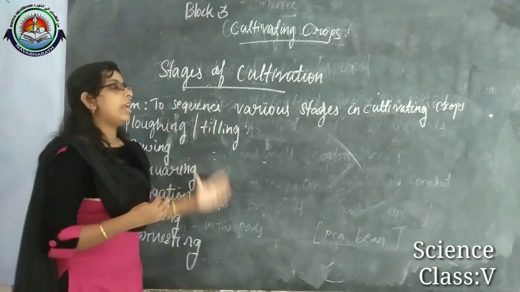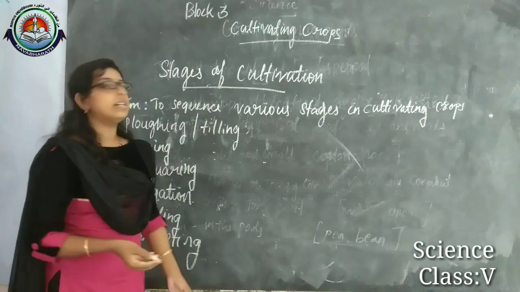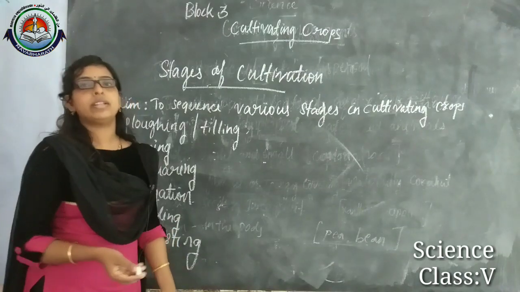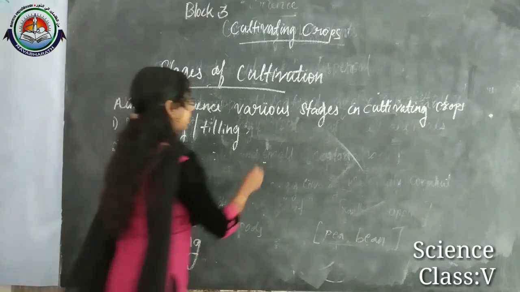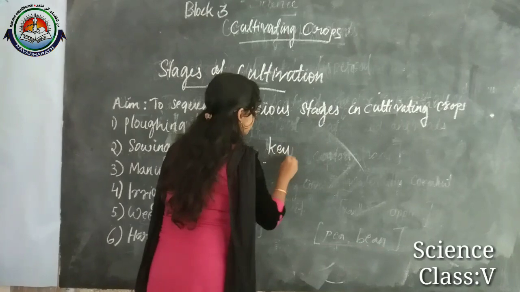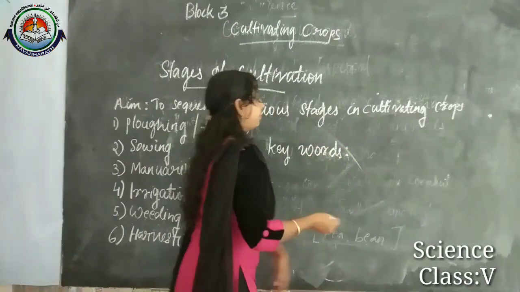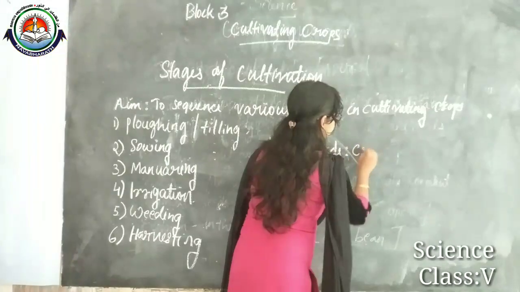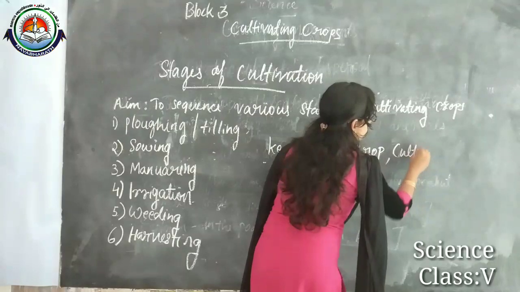Okay, so that's all about this lesson, and in this lesson we learned new words. What are the new words you learned in this lesson? This lesson's keywords are crop and cultivation.